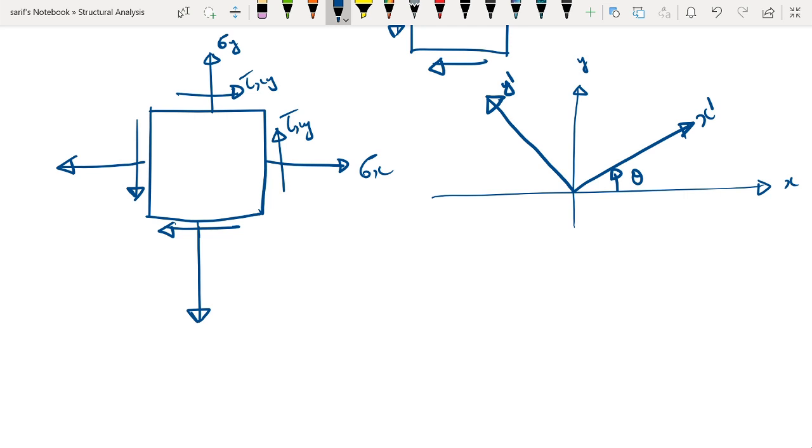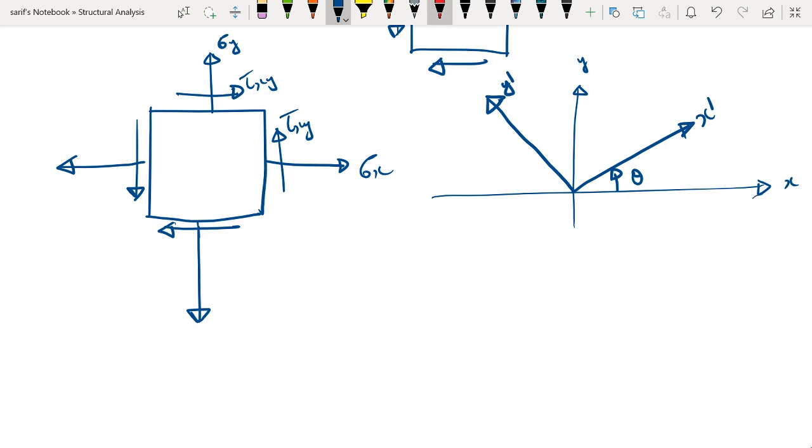So theta is positive if it is measured counterclockwise from the x-axis. Okay, so the axes that we are considering are x dash and y dash, and they are oriented at an angle theta counterclockwise from the positive x-axis.